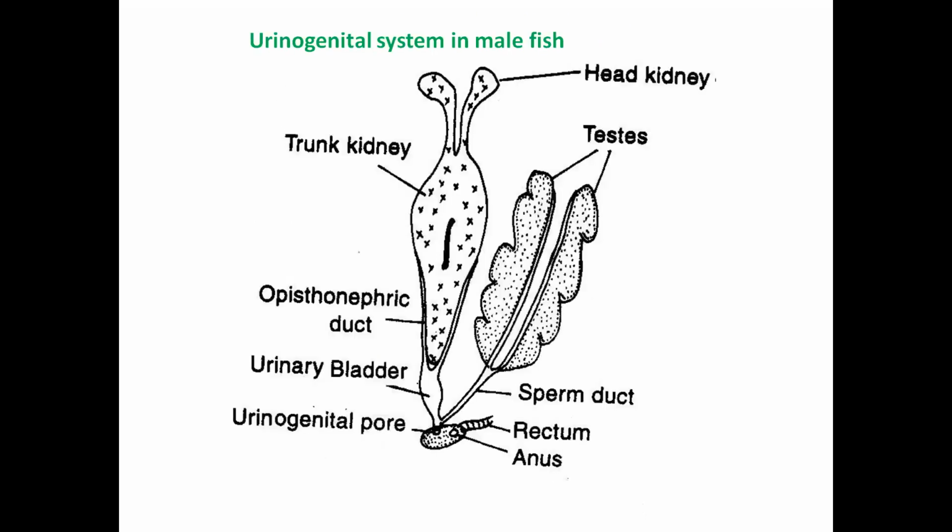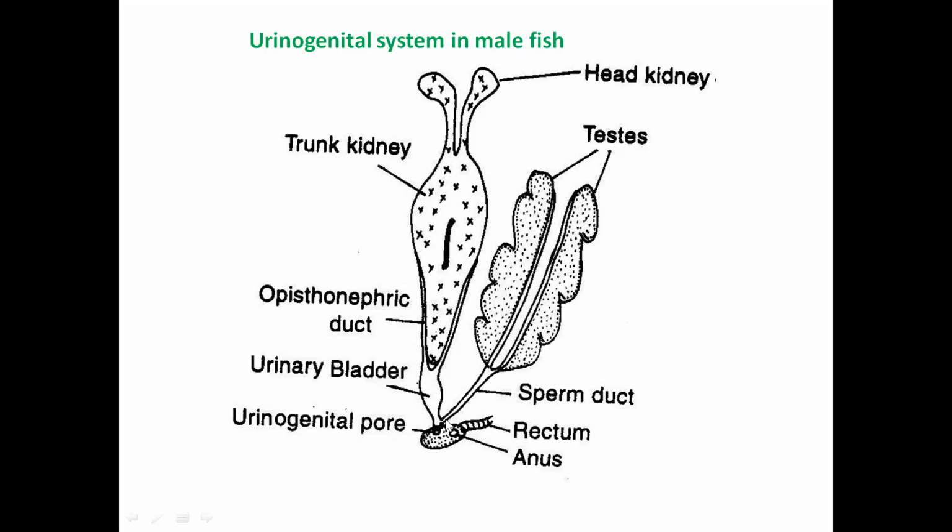Okay, now when we are talking about the urinogenital system, we are talking about the reproductive and excretory system together. So this is the anatomy of the urinogenital system of the male teleost. Here you can see the head kidney and the trunk kidney, which have a pair of nephrotic ducts which open into the urinary bladder.